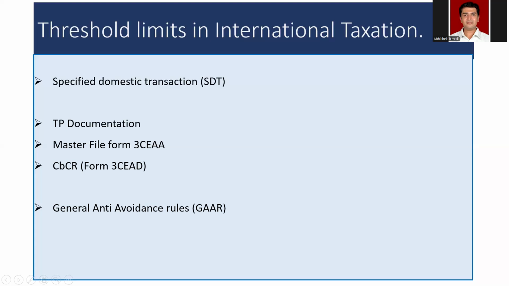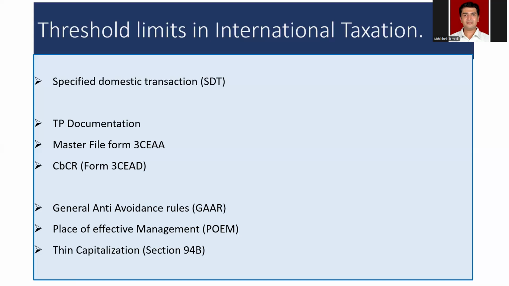General anti-avoidance rules, popularly known as GAAR, are restricted to cases where the tax benefit exceeds INR 3 crores, to avoid unintended harassment and cost of litigation. Place of effective management, popularly known as POEM, shall not apply to companies having turnover or gross receipts of INR 50 crores or less in a financial year.